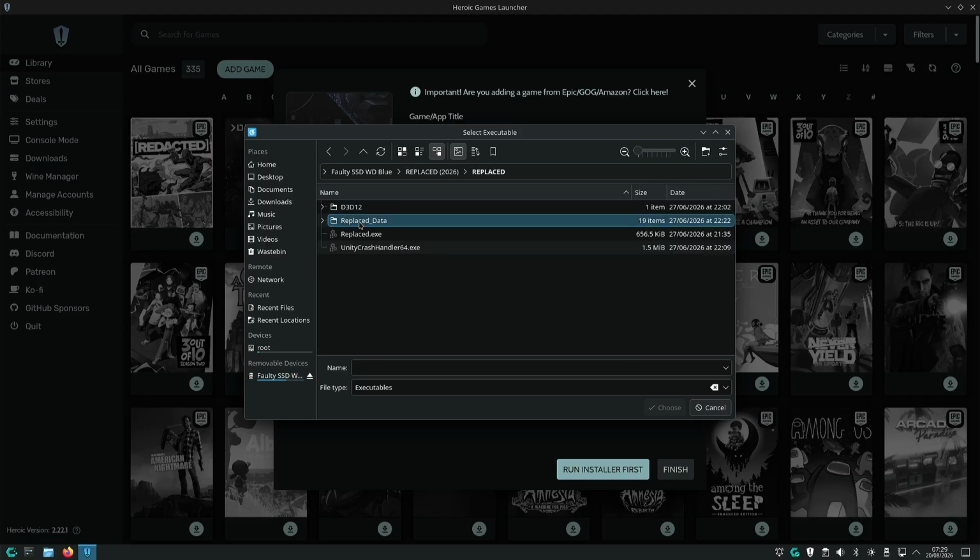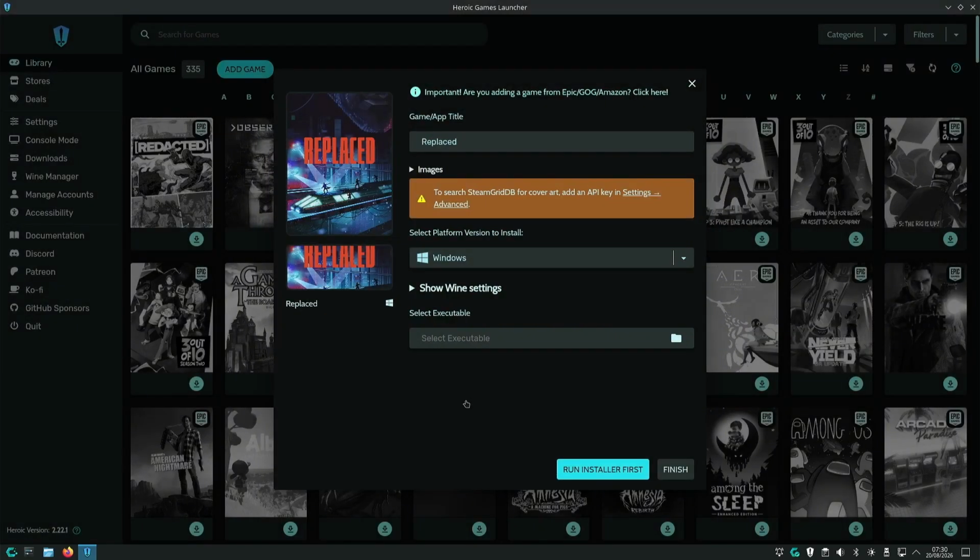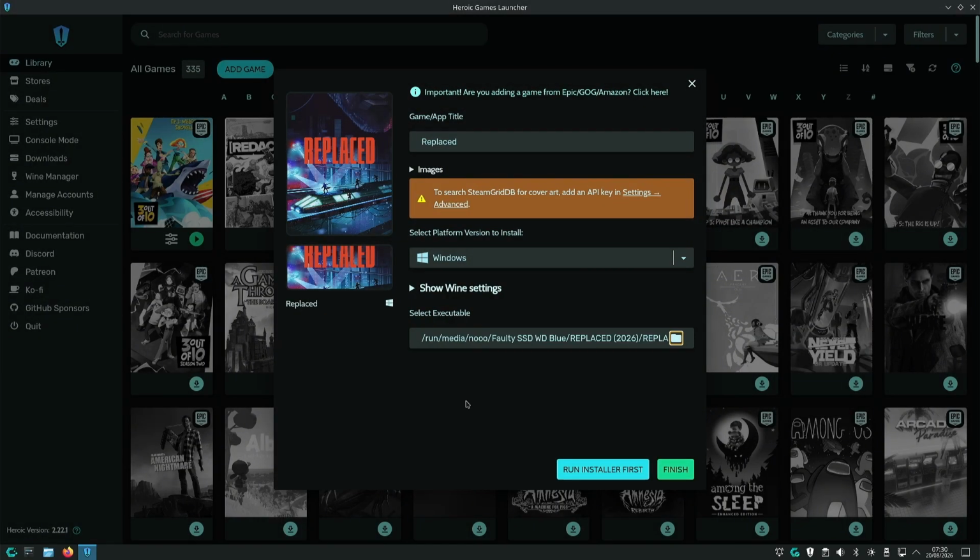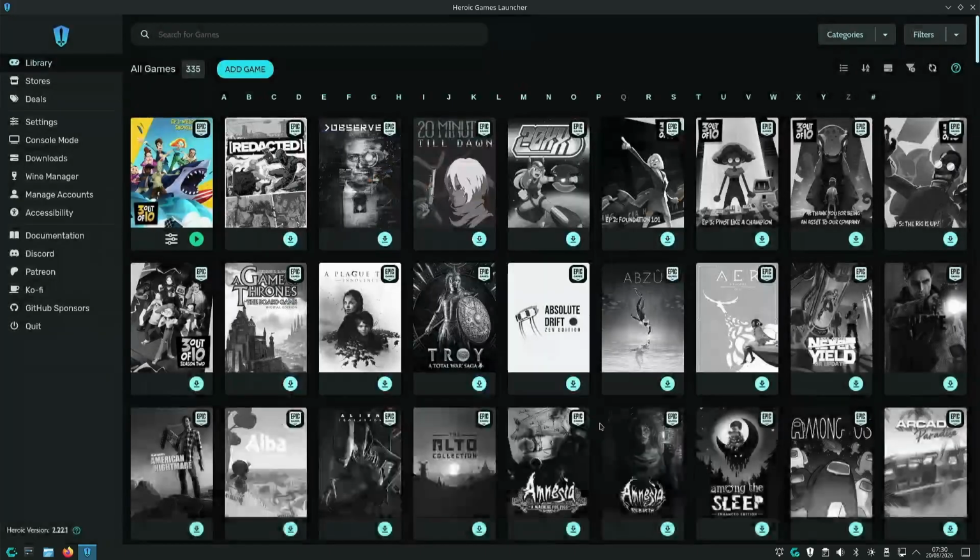Now that we filled in the title and we selected the executable, you don't need to worry about anything. Proton will automatically install with this, because once we installed Heroic Game Launcher, that automatically downloaded already. So all we need to do is click on finish.